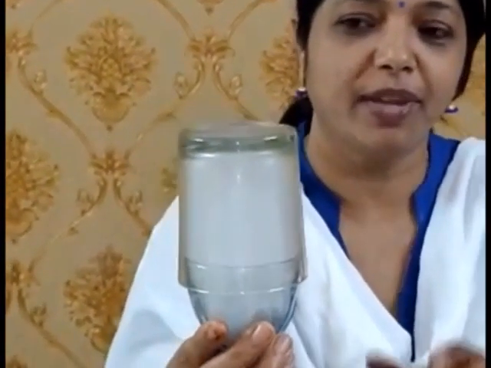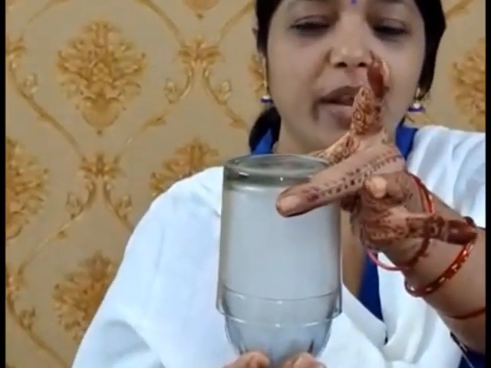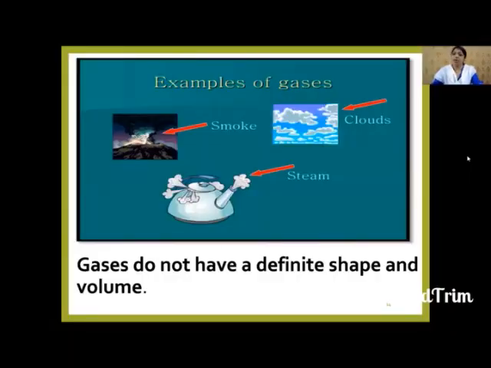Yeah. Now, as soon as I open, please observe. Yes. It is occupying the entire room. Right? So, what did you understand then? Gases do not have definite shape and volume and they occupy the entire space. Now, let's watch a small video showing the three different states of water. Hope you will enjoy it.